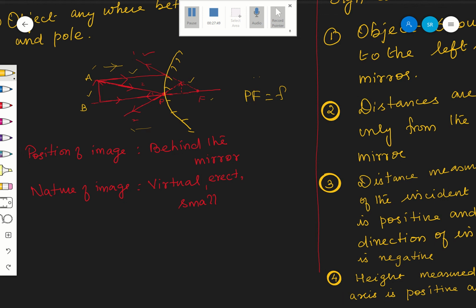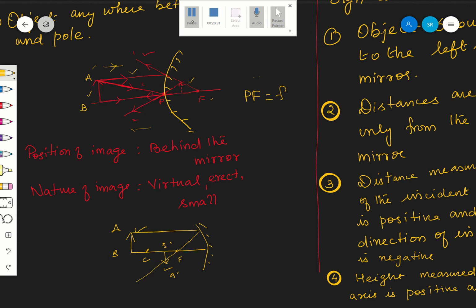Okay, but in the case of a concave mirror, you will be getting the image like this, because real images are always inverted. Therefore, if the object is beyond C, your image will be between F and C. In the case of concave mirror, here it is the object AB and this is the image A dash B dash. I think you know, we have already seen this one.